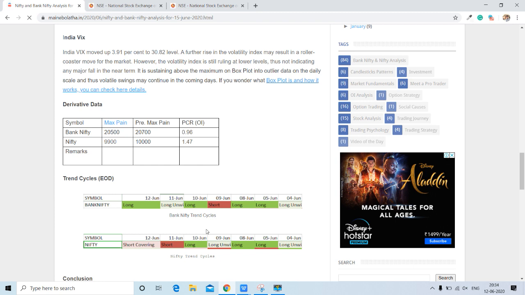And also the VIX has moved up, and this indicates uncertainty in the market. So we can see some wild swings in the market. So we have to keep strict SL and target. If you trade Nifty and Bank Nifty, you have to keep strict SL so you can manage the wild swing. This is all about Nifty and Bank Nifty.